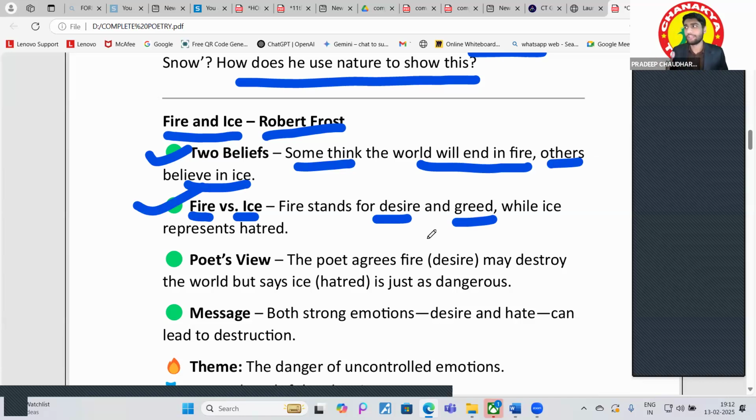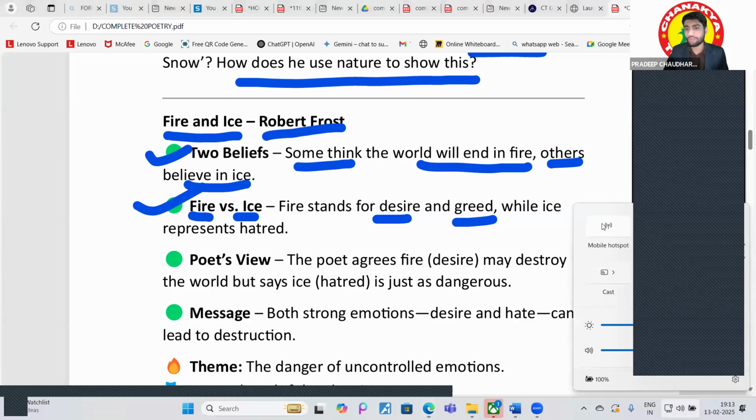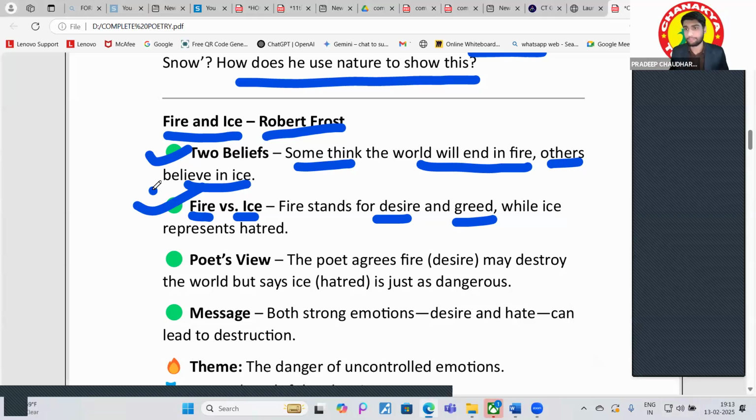Everyone is just falling for the desire; they want more and more, more and more. They're not focusing on their health. They're not focusing on nature, right? They're not focusing on any other thing. They just want that. They are very, very self-centered. Okay. They just want that everything should be done for them only.